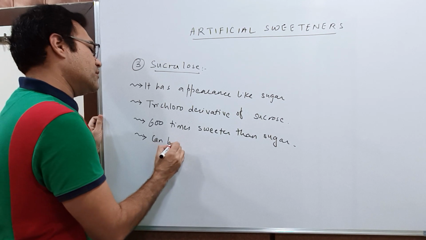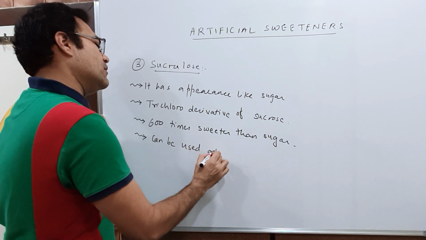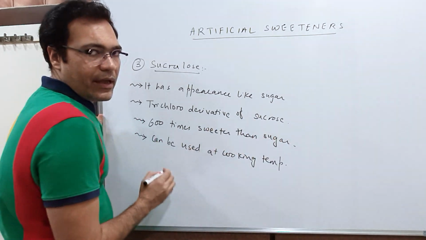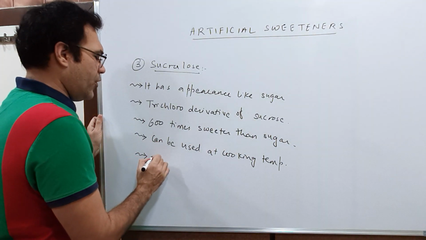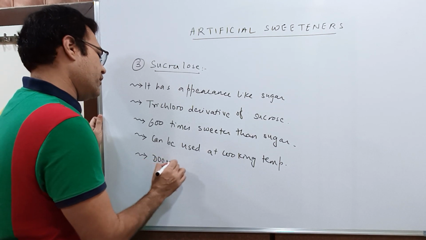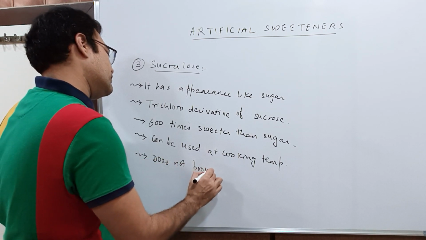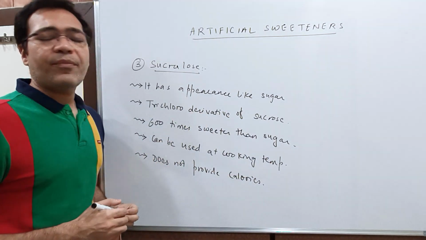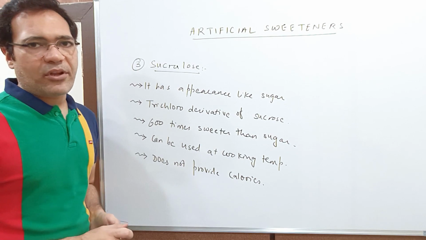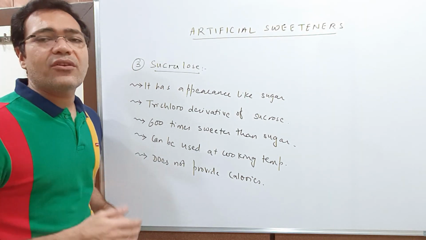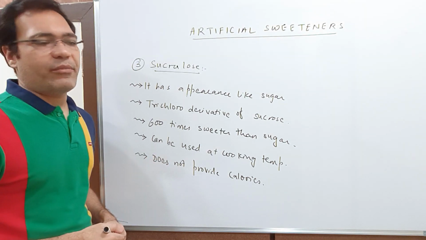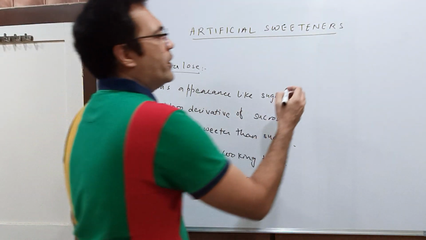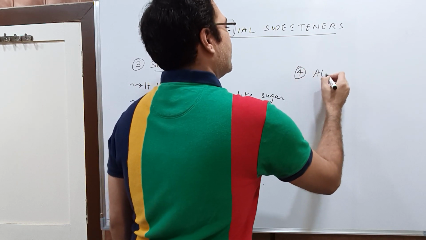It can be used at cooking temperature and it does not provide calories. So it is stable at cooking temperature, and hence unlike your aspartame, it can be used at cooking temperature and it does not provide calories. Then the fourth sweetener is elitame.